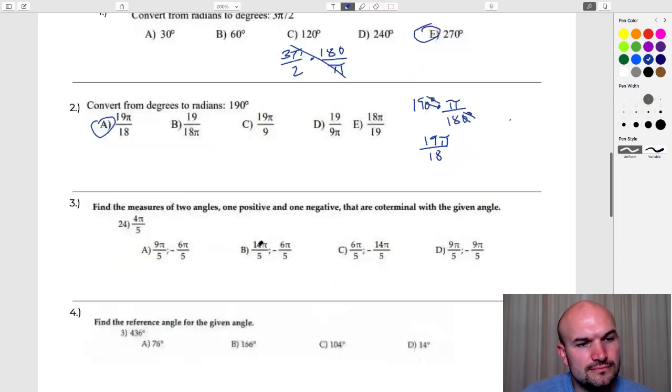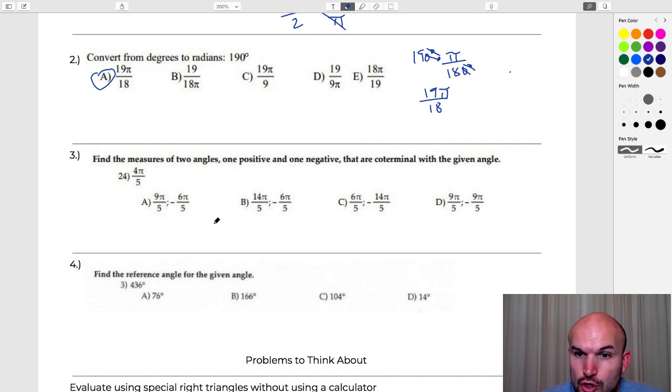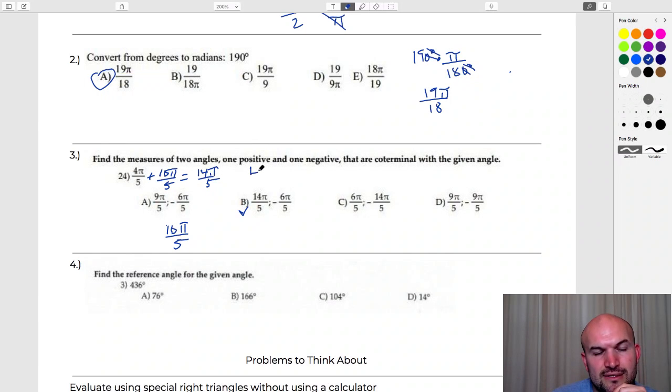That'd be A. Find the measure of two angles, one positive, one negative, that are coterminal with the given angle. So again, we want to use our conversion ratio of what is 2 pi in regards to 5. Well, that's going to be 10 pi over 5. So if I take 4 pi over 5 and add 10 pi over 5, that's going to give me 14 pi over 5. So everything that has a 14 pi over 5 is going to be good in my book. So that one works. Now let's go ahead and subtract 2 pi. So 4 pi over 5 minus 10 pi over 5.